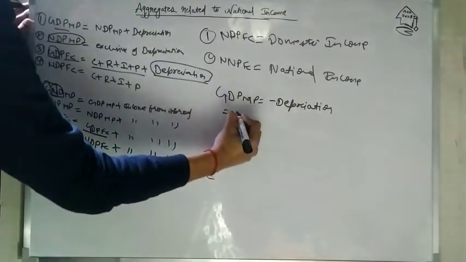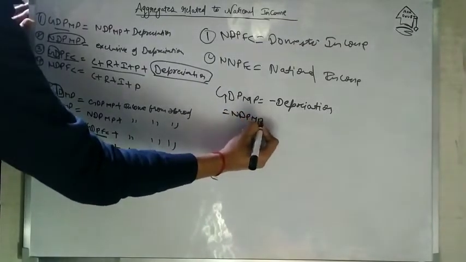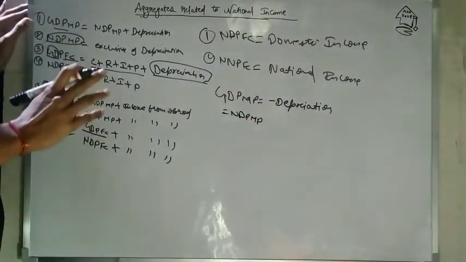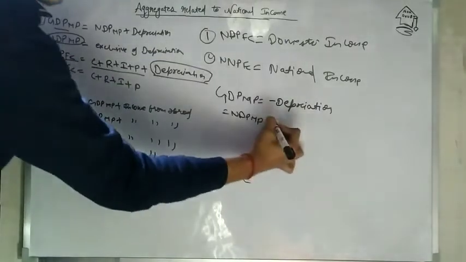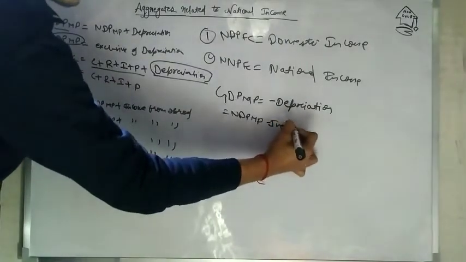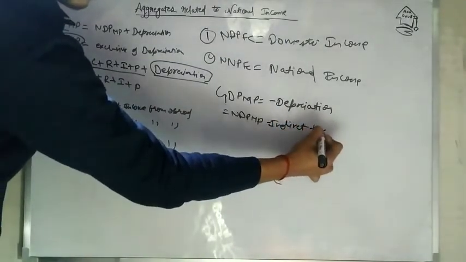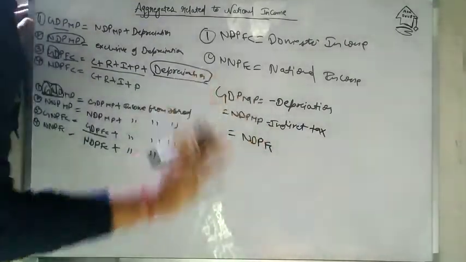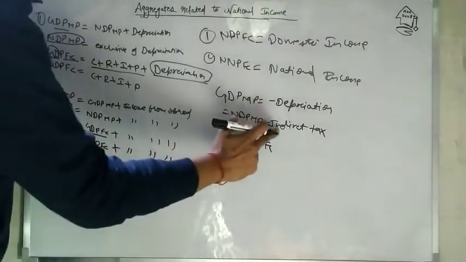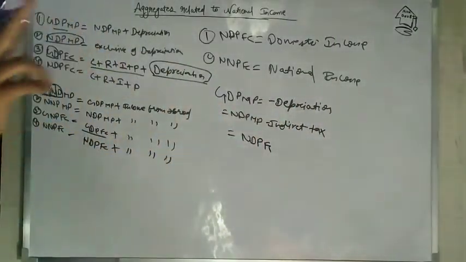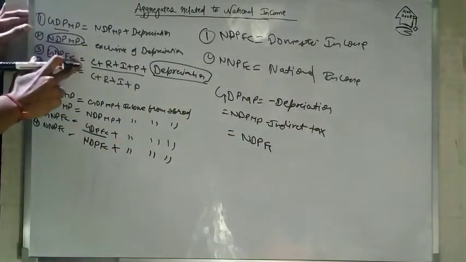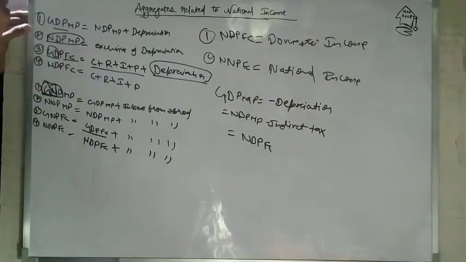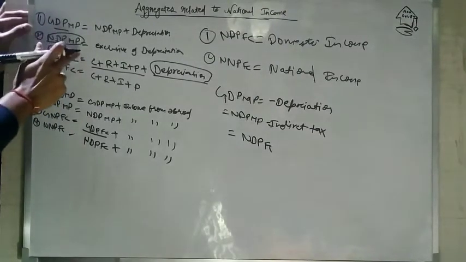And if you minus indirect tax from NDP at market price, it will give you NDP at factor cost. Don't minus indirect tax plus subsidies, because I already told you that factor cost includes subsidies but does not include taxes. Taxes are included only in the market price.